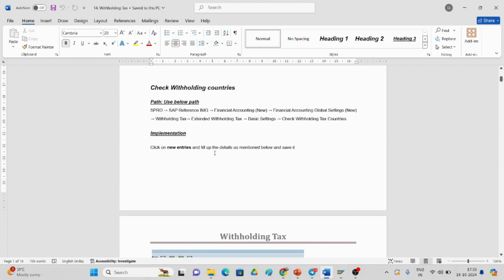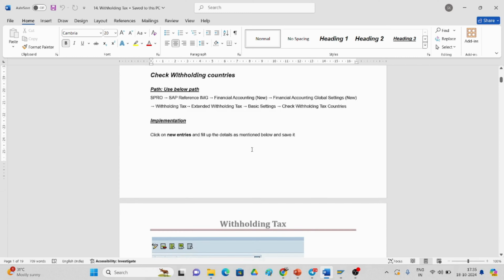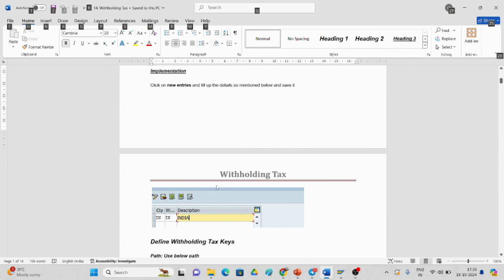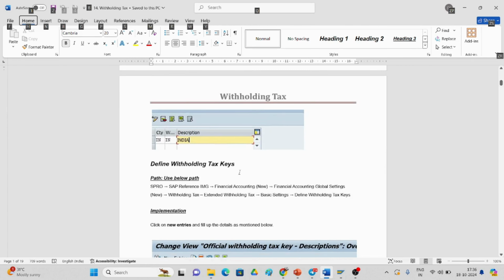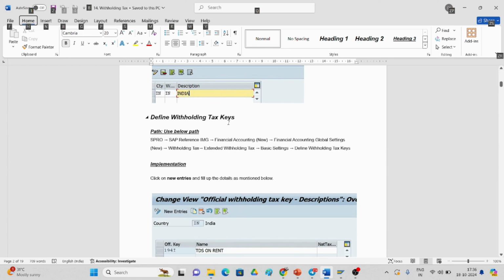And if you want to create, you can create a new entry and fill up the details. If it is already there, there is no use to create, so we will go for the next step. Define withholding tax keys means we have to go with the tax keys, like what keys we are using, we have to see.